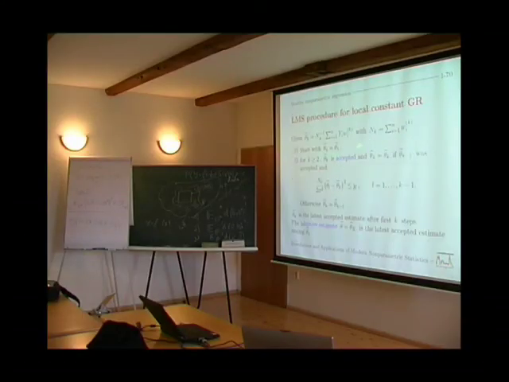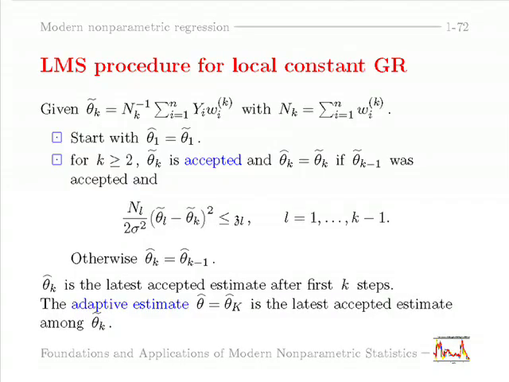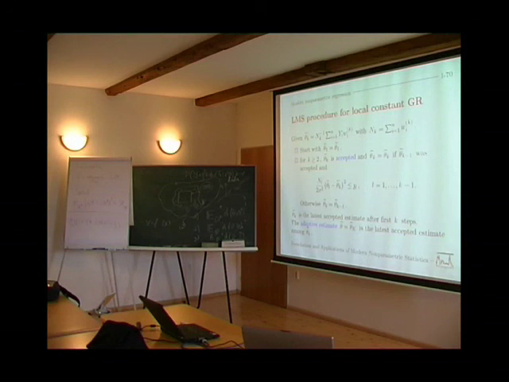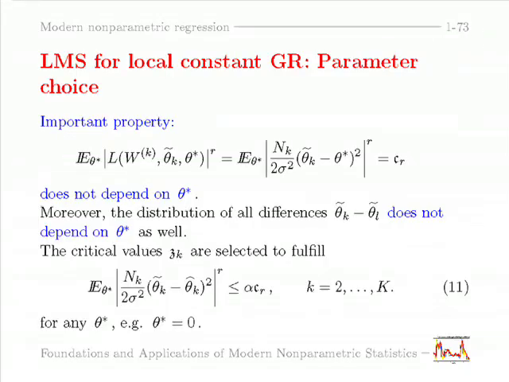Okay, now the procedure is as follows. We start with the first estimate, and again we check this condition that each estimate theta k belongs to all the previous confidence sets. And we look at the latest accepted estimator. Good, so the parameters, so what we know here,